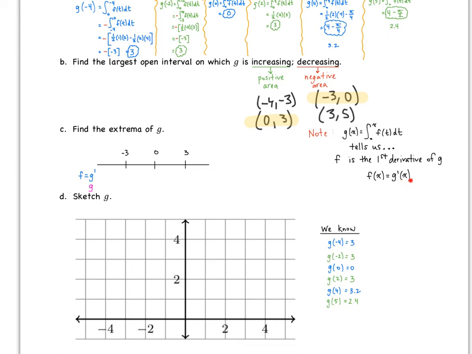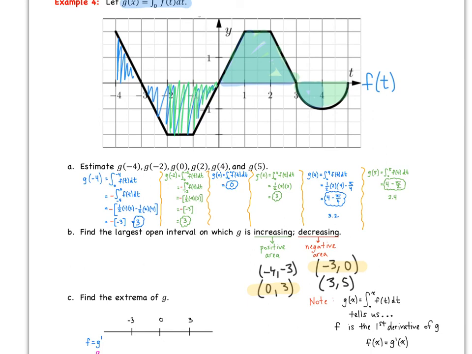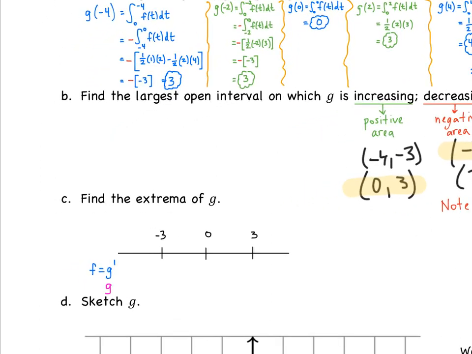So if we're looking at the graph, remember the graph is of f, okay? So if we're looking at finding our critical numbers, I want to know when f changes from positive to negative or negative to positive, or when f equals 0. So f equals 0 at x equals, or t equals -3, 0, and 3. So those are going to be our critical numbers. So that's why I wrote those down here, okay?